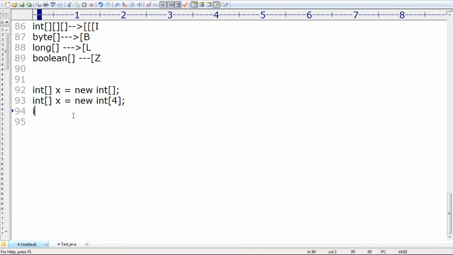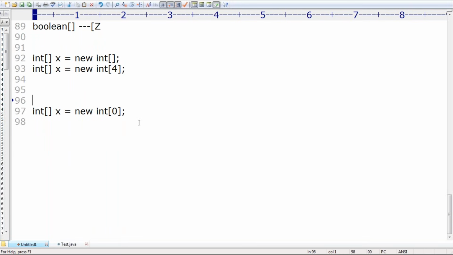Observe this one very carefully. Sir, I'm taking int array x is equal to new int array of 0. Is it valid or invalid? Sir, if you want to represent a group of values, a huge number of values, with the same name, then we should go for an array. But how many elements are there? 0 elements are there. Can you please tell, is it valid or invalid? Please, everyone, you have to respond. Valid or invalid? 100% it is valid.